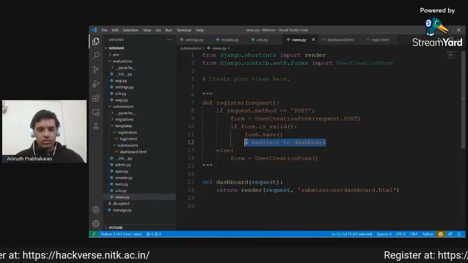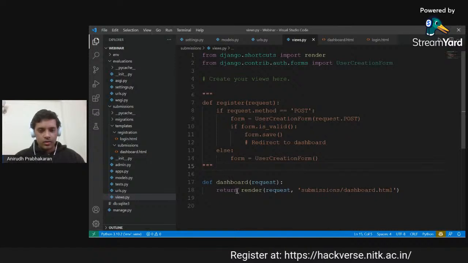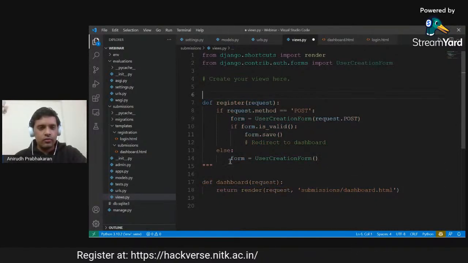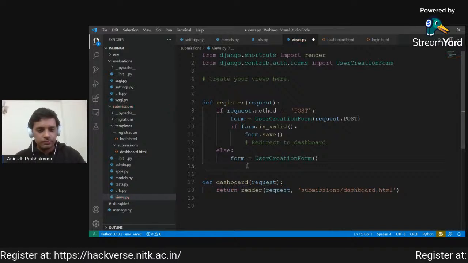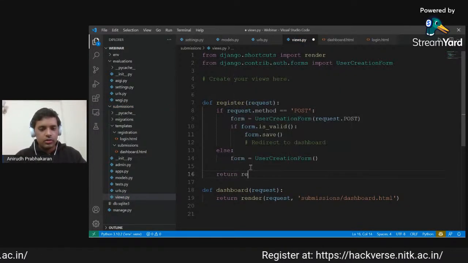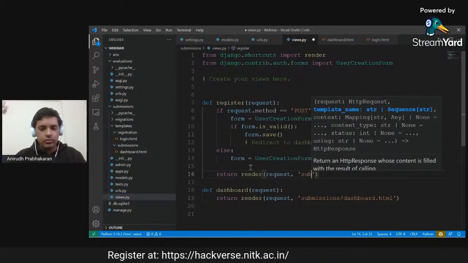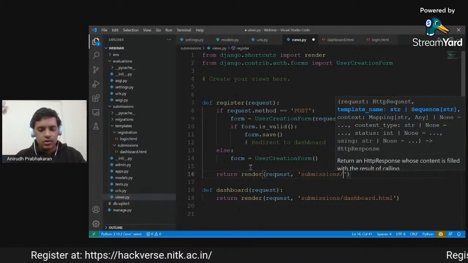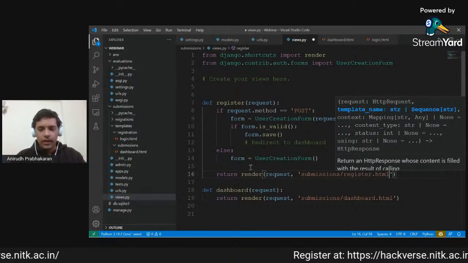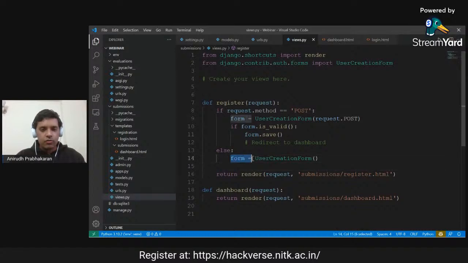Similarly, the way that we rendered it for dashboard, we will also have to render a view for the registration form itself. So that will also be return render, with the request, and then submission slash register.html. Now the issue is that we have to pass this form alongside.